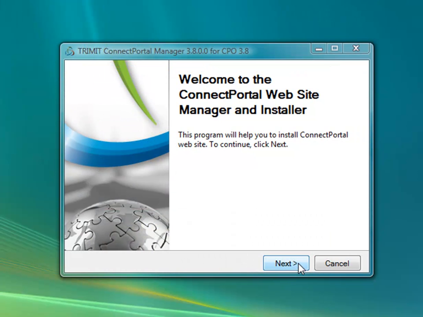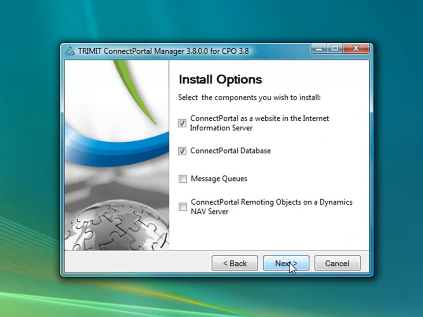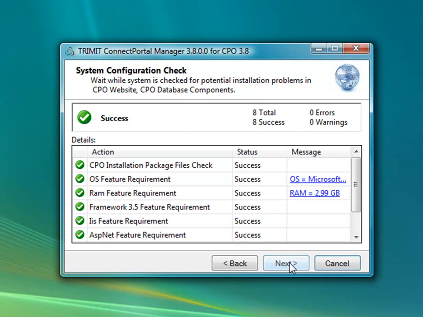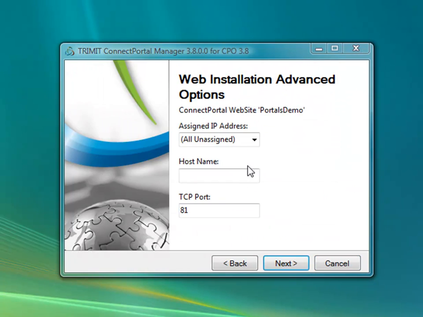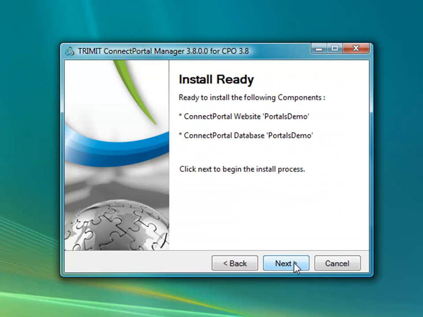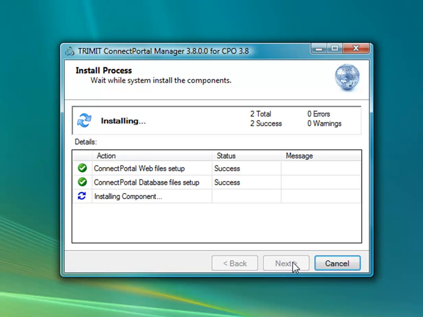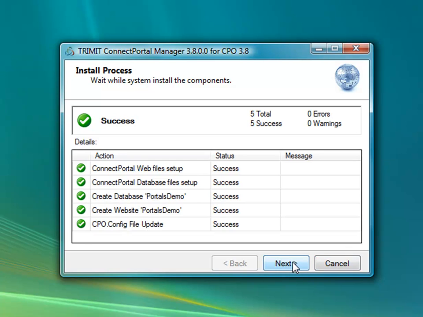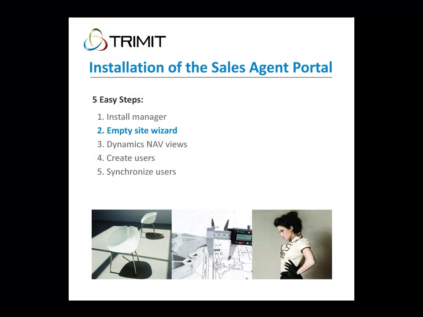The Connect Portal Install Manager sets up the Connect portal on your server. You have a number of options to choose from in order to perform this installation. I've gone for a standard setup here for this demonstration. Please refer to our documentation for more details. Once you have chosen your setup, the manager will take care of the rest. Once this installation is completed, you'll be ready to carry on with the next step, which is the Empty Site